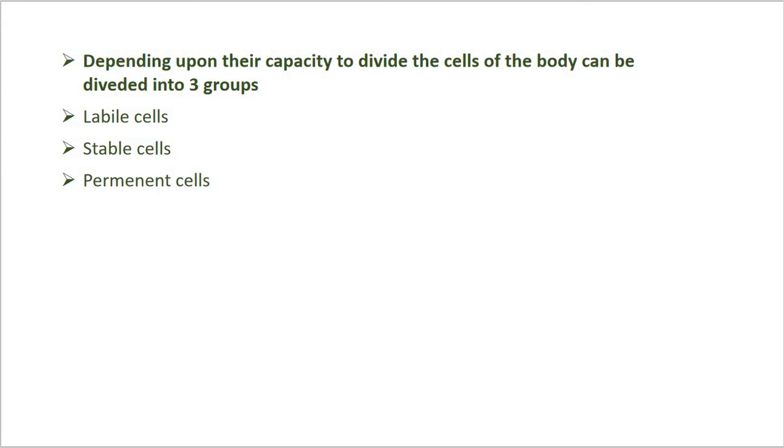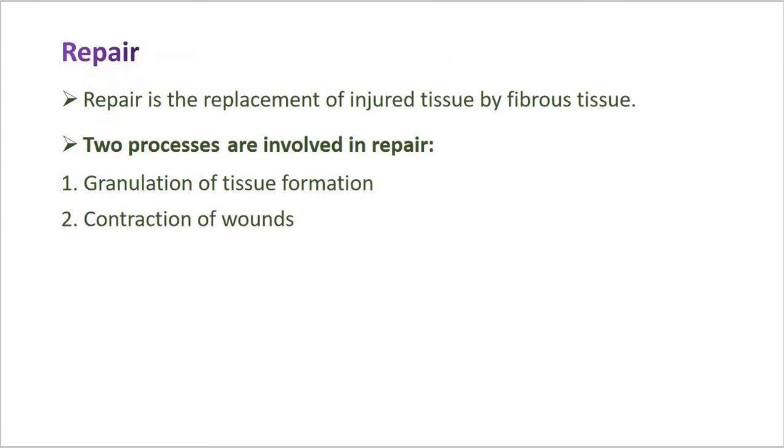Now after that we can see the process of repair. Repair is the replacement of injured tissue by fibrous tissue. Whenever there is an injury, the process of regeneration takes place, followed by repair. So repair is the replacement of injured tissue by fibrous tissue.